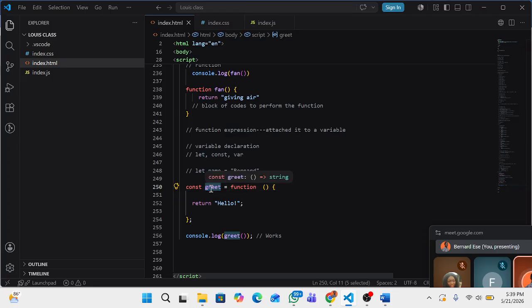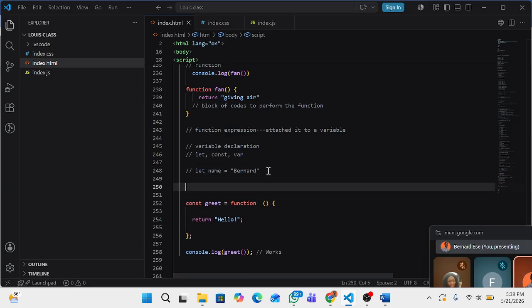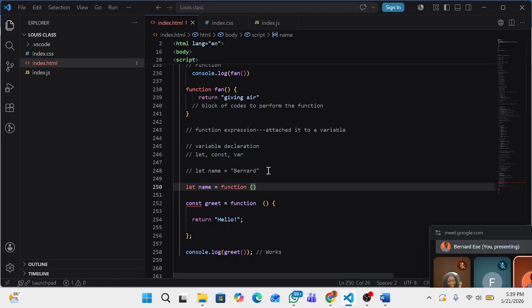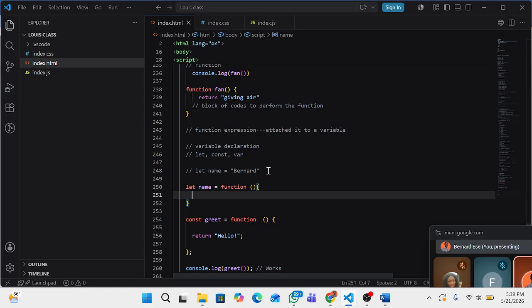We push it back to this side so that we can add a variable declaration to it. Do you get? So this is a variable, this is a function declaration. You have const greet. It might not be const greet always, so it can be let greet, or let's say let name equal to function, then parameter, then the block of code that you want to run. Do you understand? Return hello world.